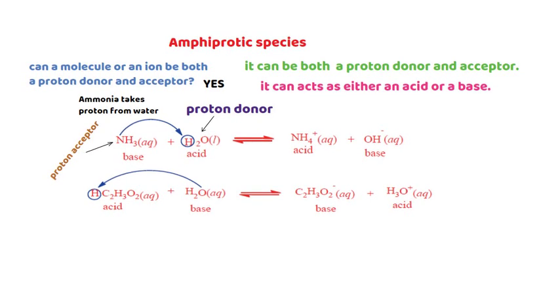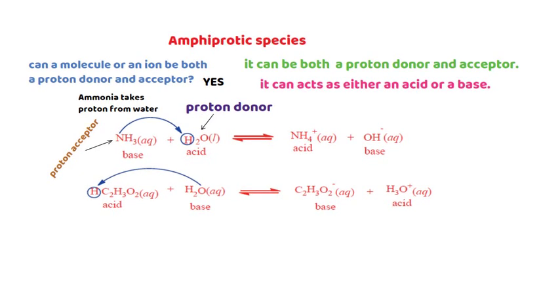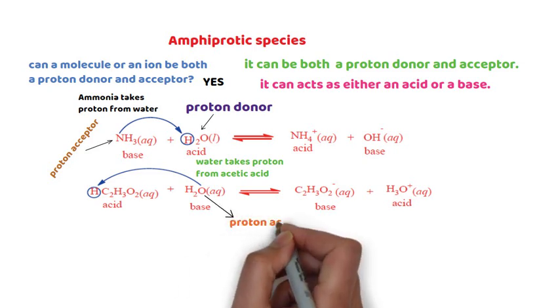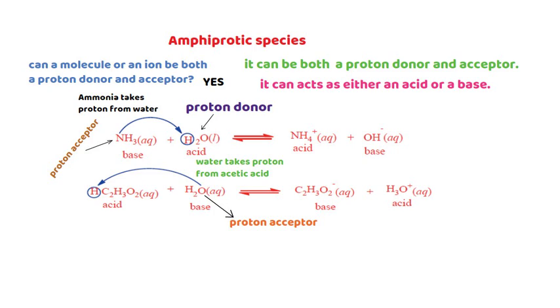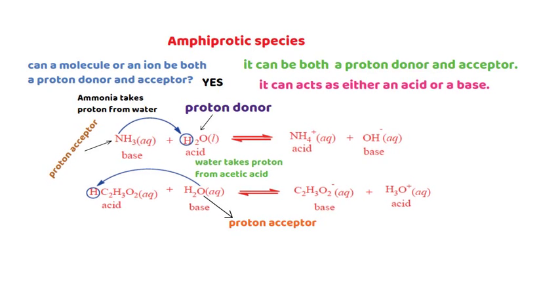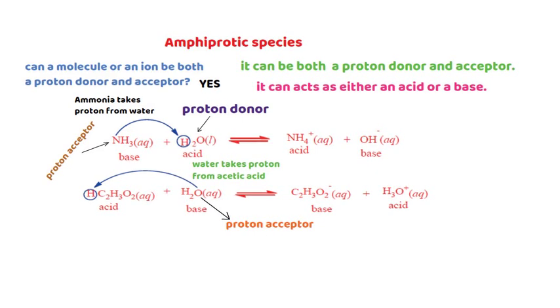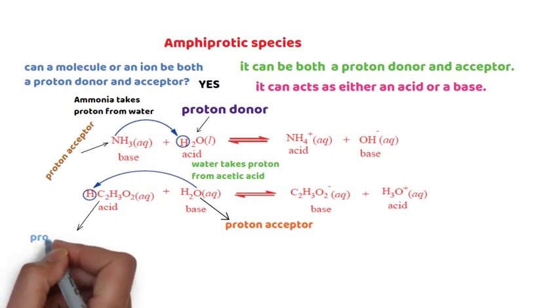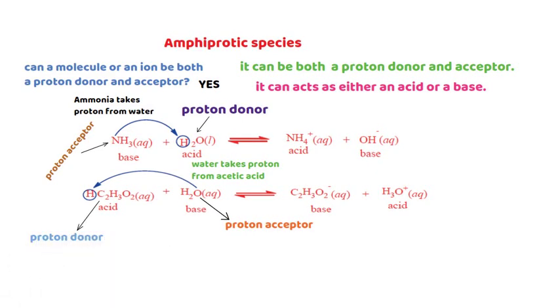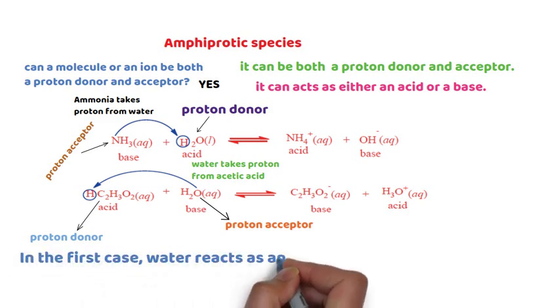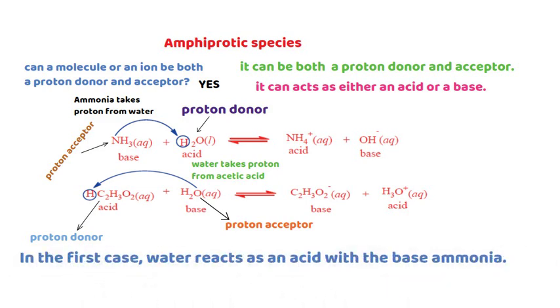Now come to the second reaction. Water takes a proton from acetic acid. Therefore, water is a proton acceptor in the second reaction, but acetic acid is a proton donor. In these two chemical reactions, water is an amphiprotic species because it became both a proton donor and a proton acceptor. In the first case, water acts as an acid with the base ammonia.